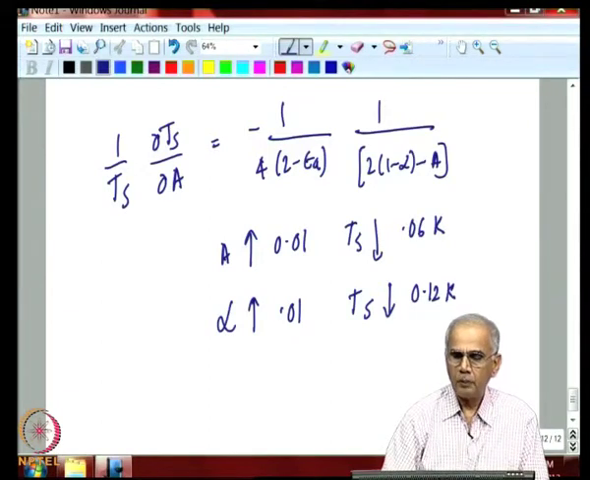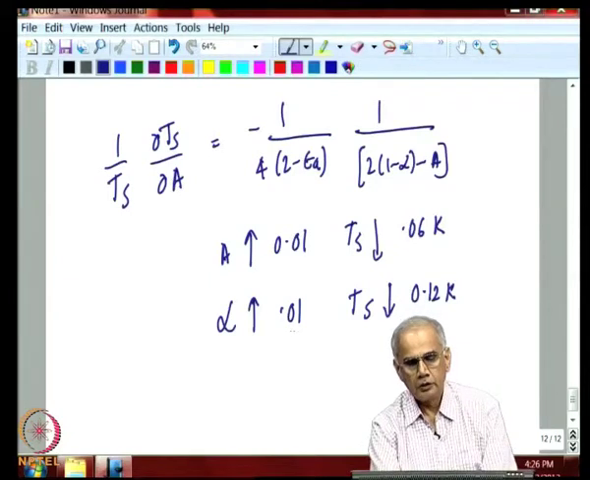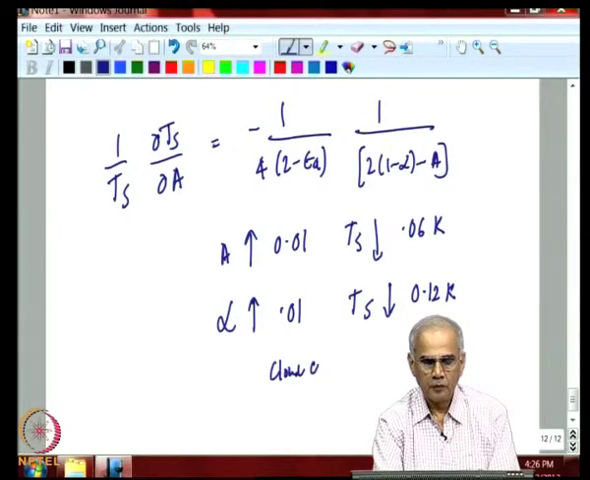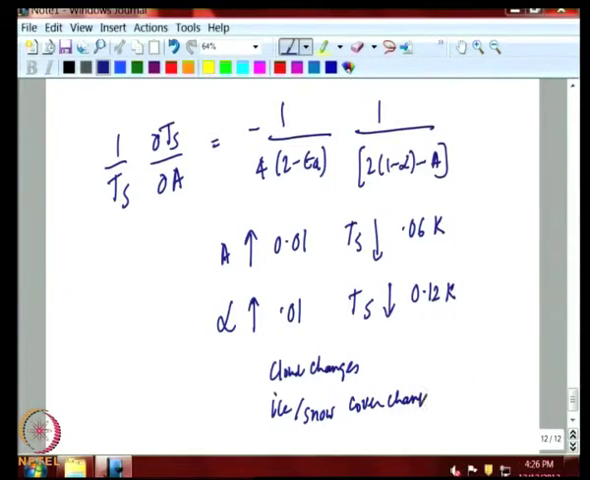Now, what it means is that this also is a very small change in albedo of the Earth that can be occurring due to changes in cloud, or it could be changes in ice or snow cover. So, if all these change the reflectivity of the Earth atmosphere system by just 0.01, from let us say 30 it goes to 31, the temperature drops by 0.12 Kelvin.